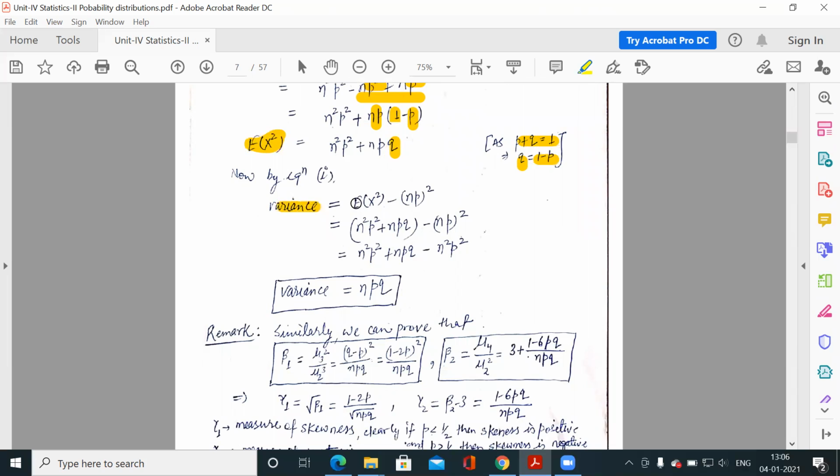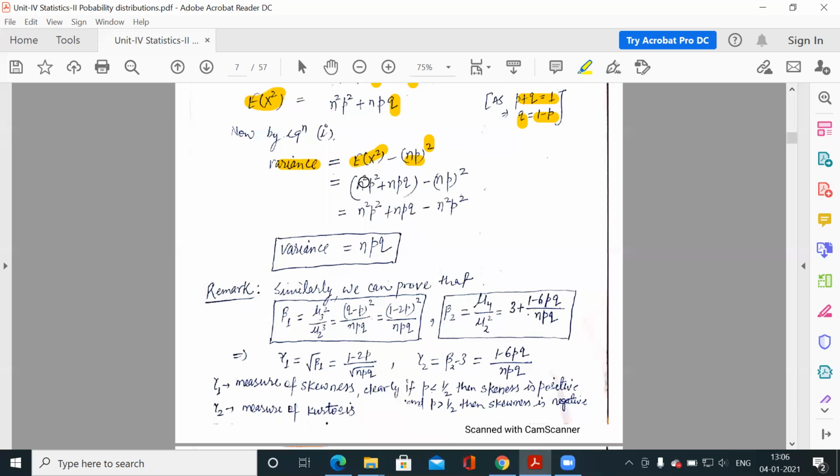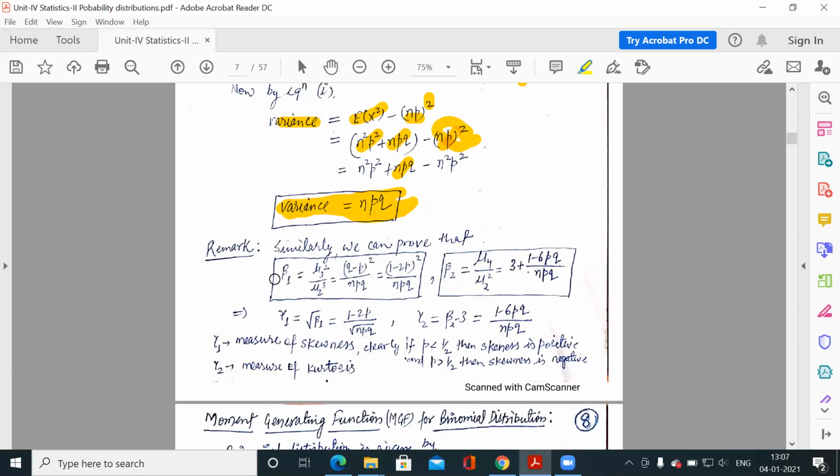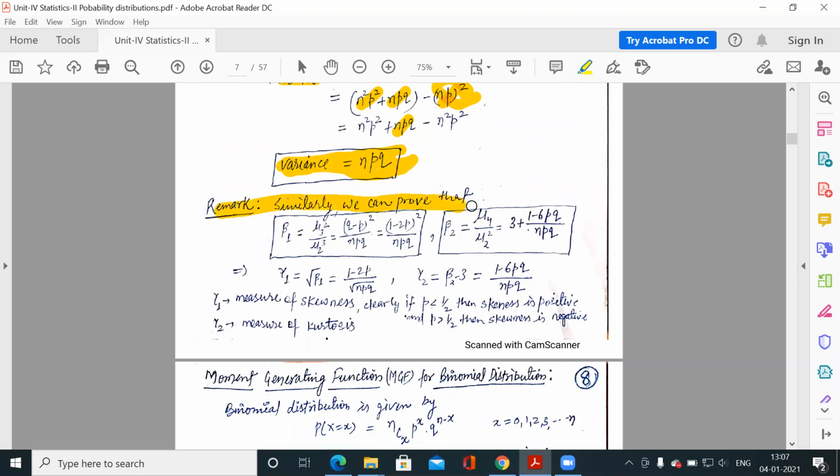Now the variance is expected value of x square minus expected value of x whole square. So expected value of x is mean, which is np, so np square. So expected value of x square value is n square p square plus npq, minus np square. So this n square p square would be cancelled out by this n square p square. So what is left here? Only npq. So this is your variance. Clear? So I have proved that the mean of binomial distribution is np and the variance of binomial distribution is npq. So similarly we can prove other terms also.